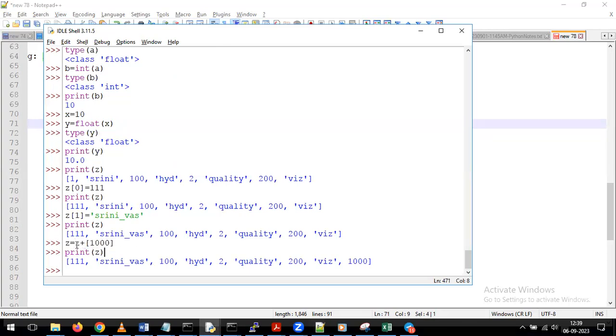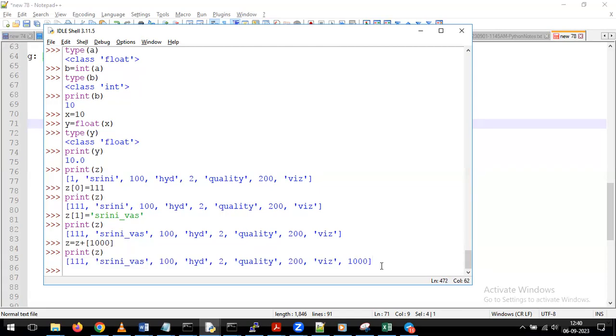No, because we are doing the concatenate operation indirectly, right? As part of concatenation, it will add automatically. For example, in string concatenation, if I give Srinu plus Vasu, what will happen? Vasu will be added at the end of the first string. In the same way, here, what is the first list? Z. What is the second list? 1000. On top of the first list, we are adding the second list, so it takes all the first list values, and after that it takes the last value. For that reason, it is adding at the end.